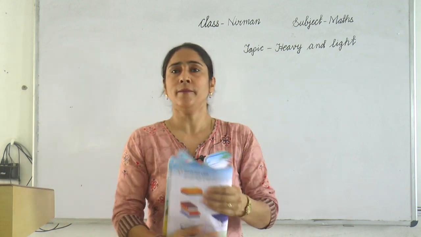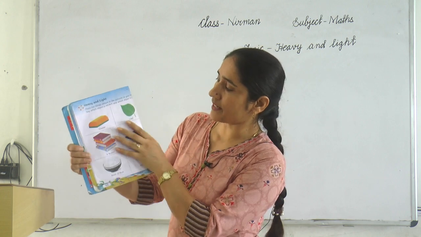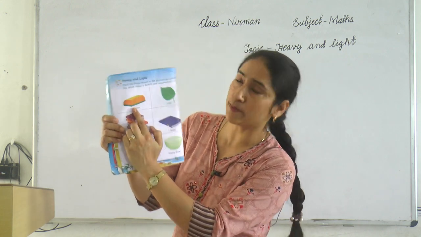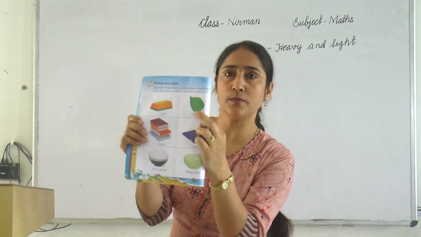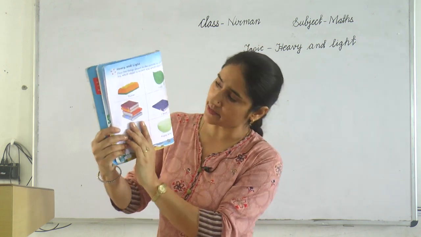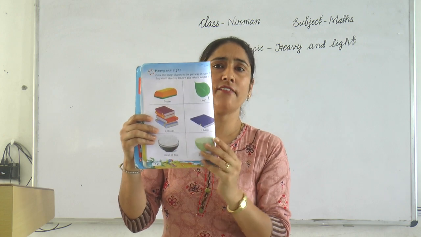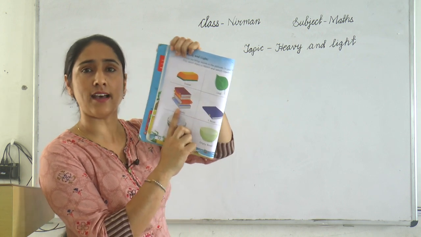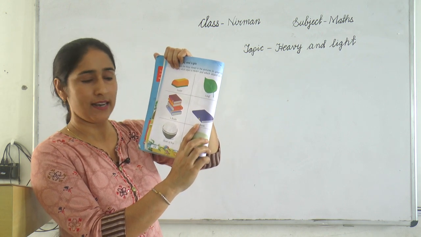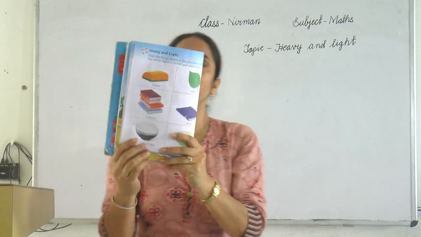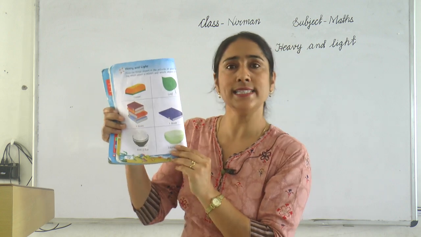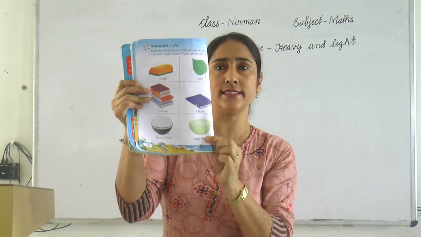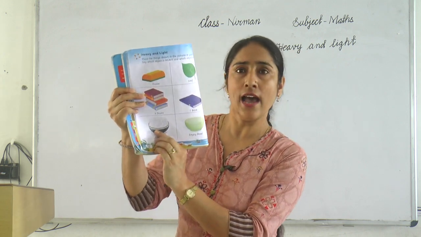Okay, students, tell me which object is heavy and which object is light? Yes, this object is heavy and this object is light. Okay, next: which object is heavy and which is light? Yes, this is a heavy object and this is a light object. Okay, this bowl is filled with rice and this bowl is empty. Tell me students, which is a light object? Yes, this is a light object and this is a heavy object.